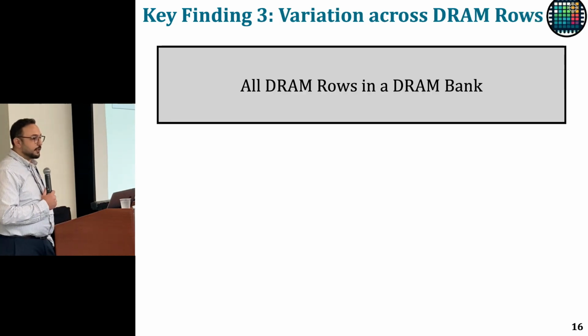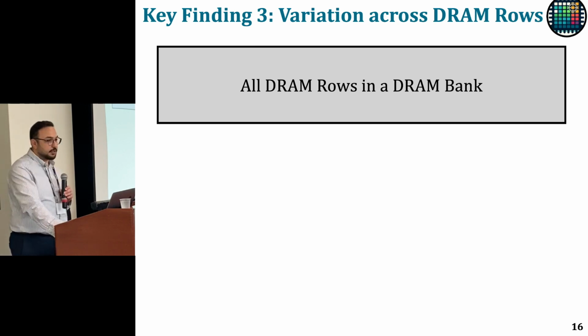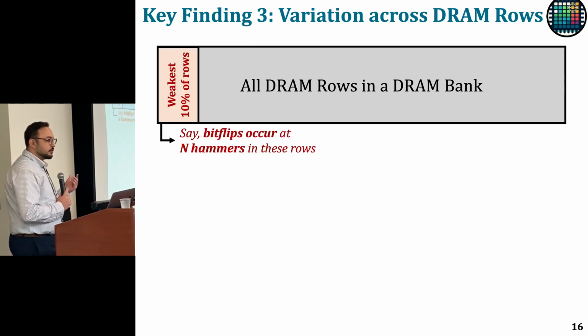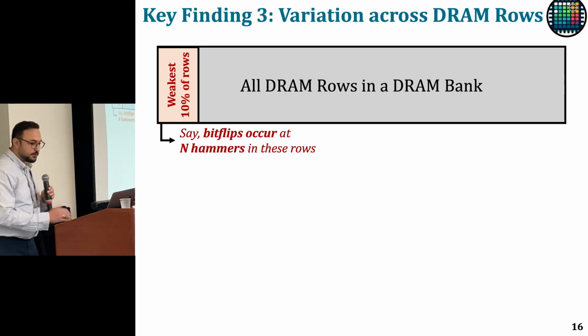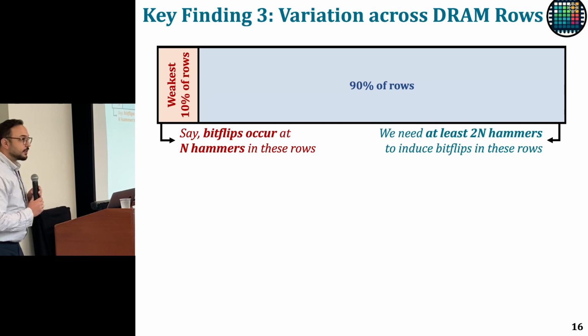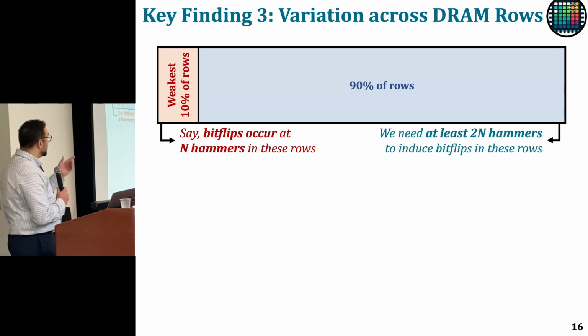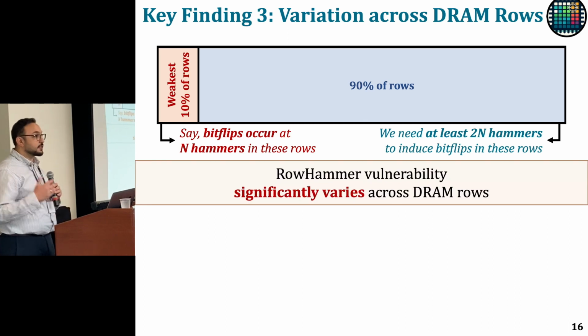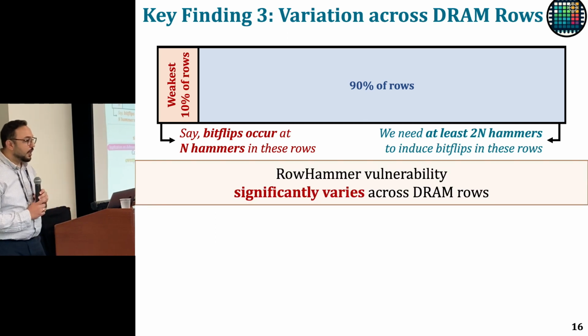The third key finding is about the variation across rows. Let's say that this box here represents all your DRAM rows in a DRAM bank. We observe that if you need N hammers to induce the first bit flip in the weakest 10% of the rows, you need at least double that hammer count to induce bit flips in the remaining 90% of the rows. So this shows that RowHammer vulnerability significantly varies across DRAM rows.